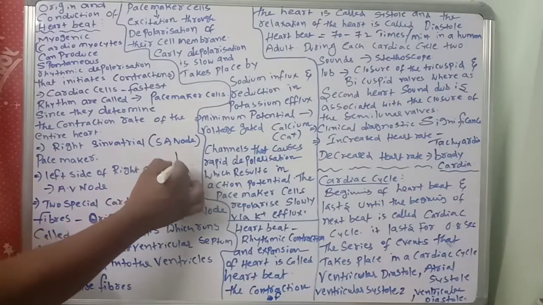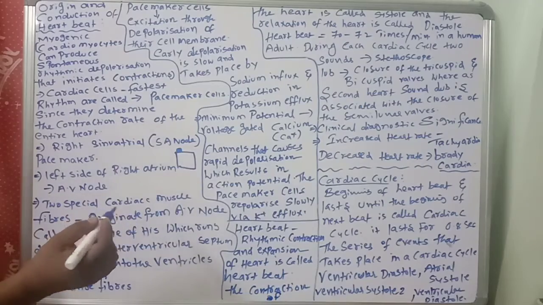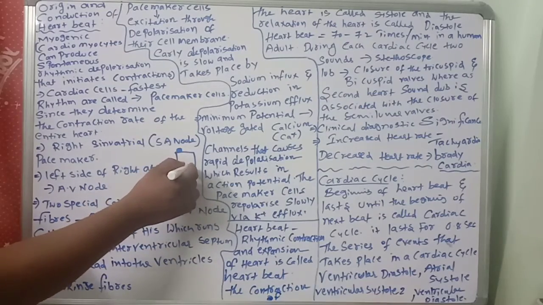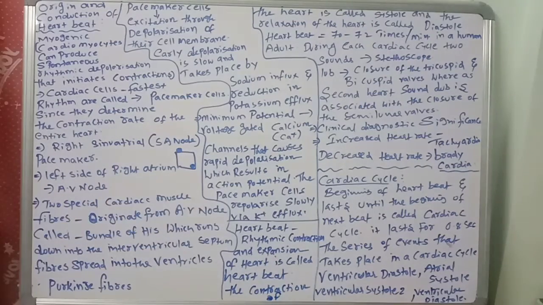Suppose this is the atrium, right atrium. Here is the SA node. Here is the AV node. Like that. So this is the right sinoatrial pacemaker. On the left side of the right atrium is a node called the auriculoventricular node.